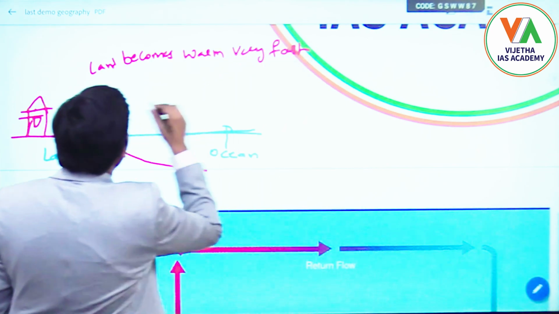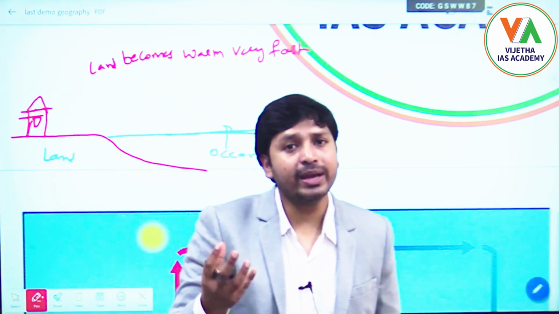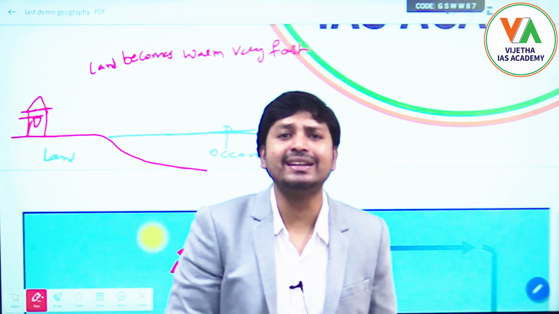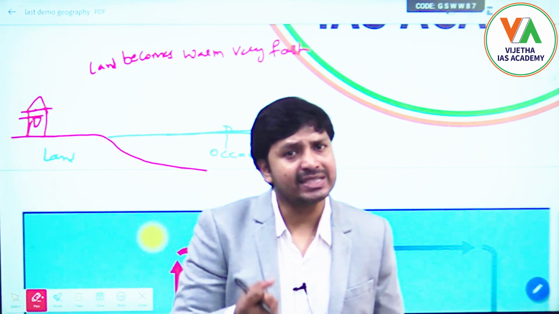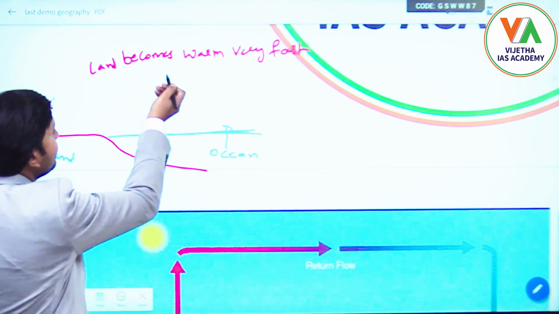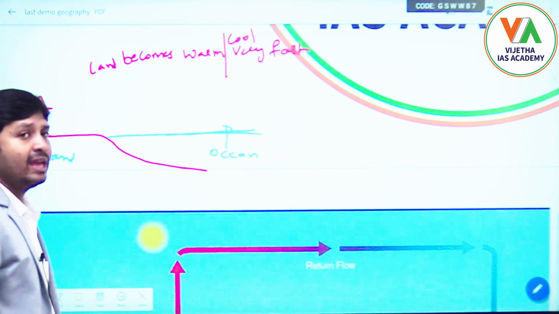Remember this one. And when the sun goes, it will lose all the warmness also very fast. So I can say land becomes warm or cool very fast.